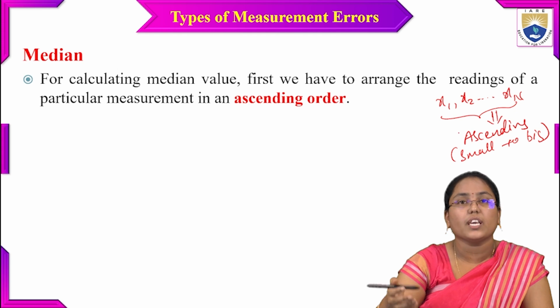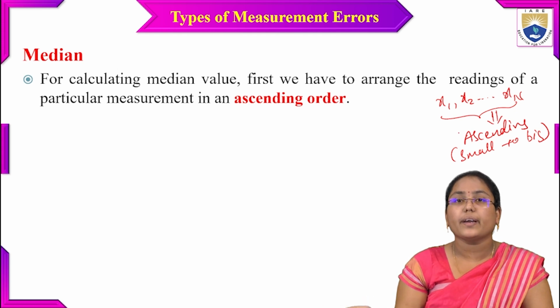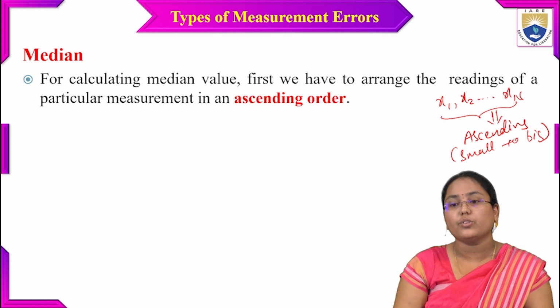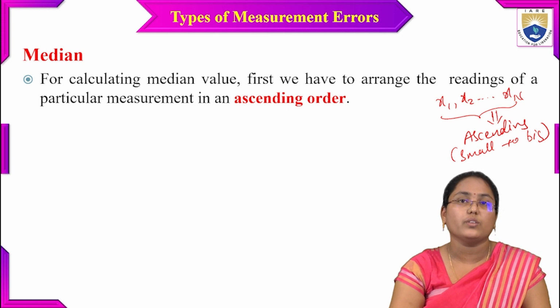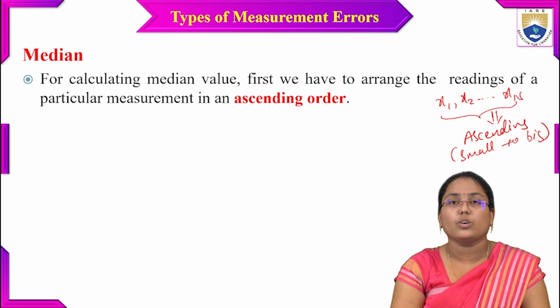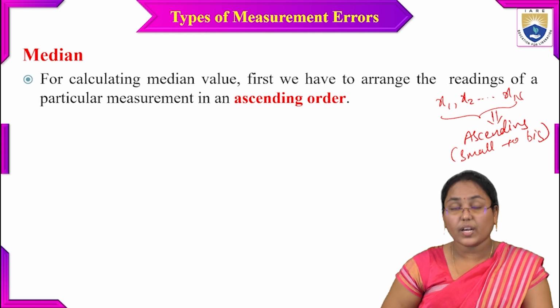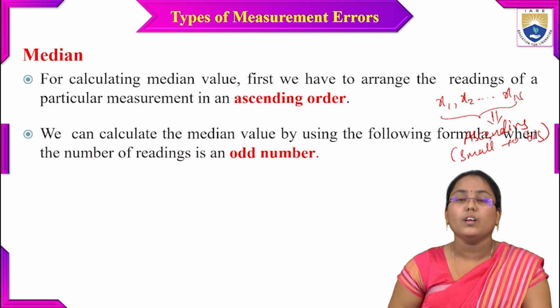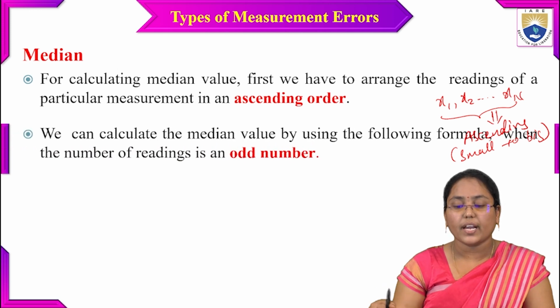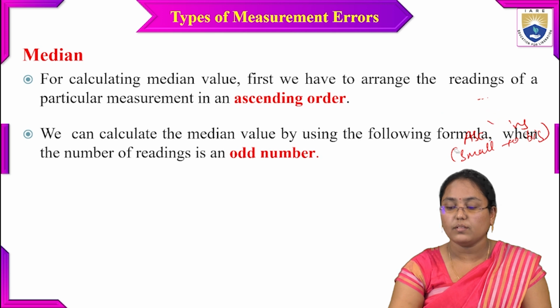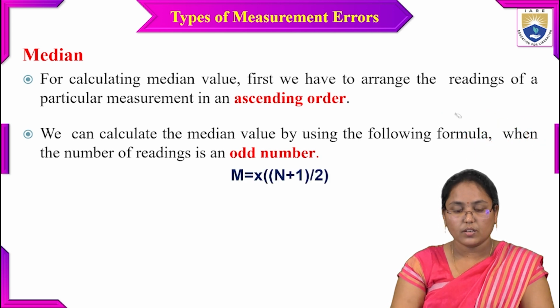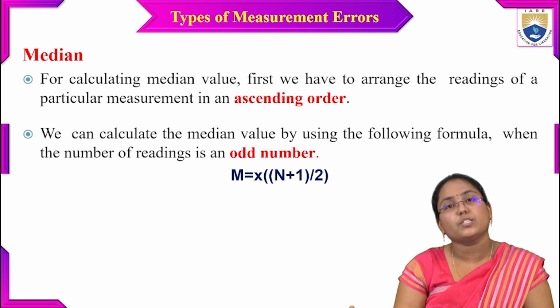That is because each and every user might not be recording the same value. So what we have to do is arrange all these values initially in ascending order. Once I arrange all these values in ascending order, we calculate the median value by using the following formula when the number of readings is an odd number: m equals x of (n plus 1) by 2.